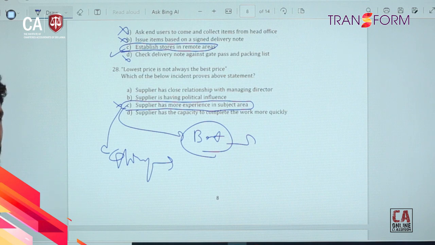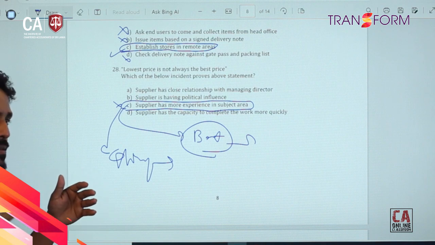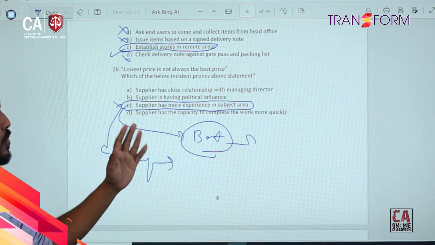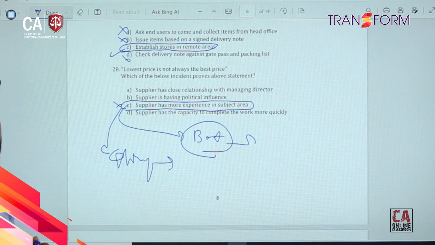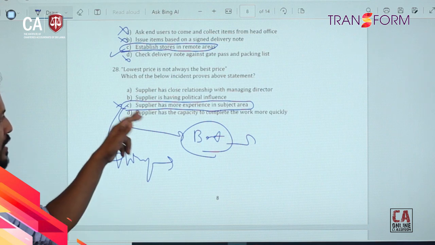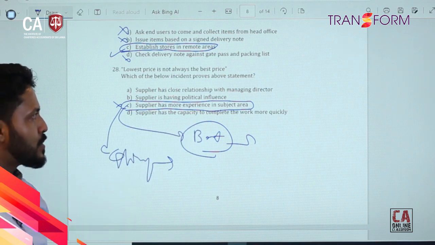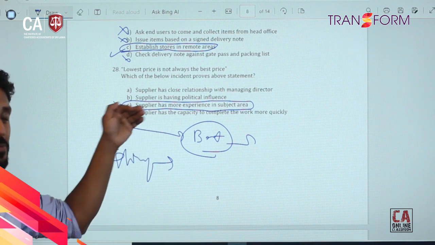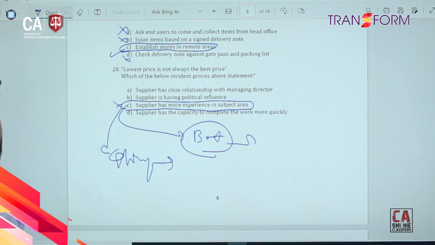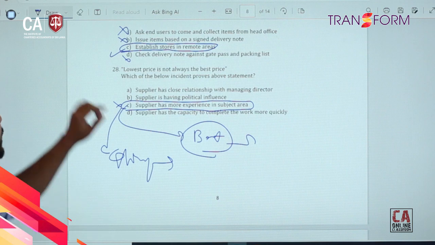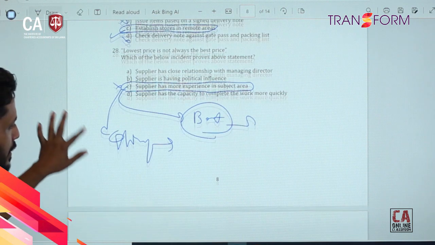Best price is the price we are giving with the quality, and whatever the continuous supply, all those things will be included in the best price. To deliver the best price, the supplier should have more experience in the subject matter. So that is the answer C, right?